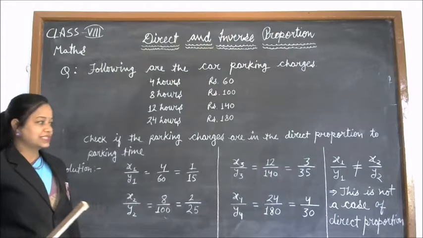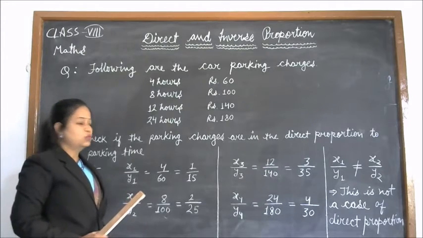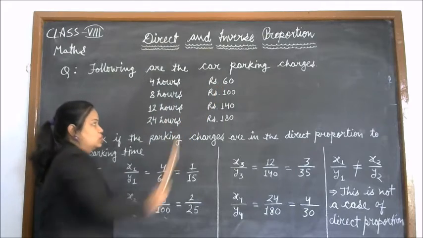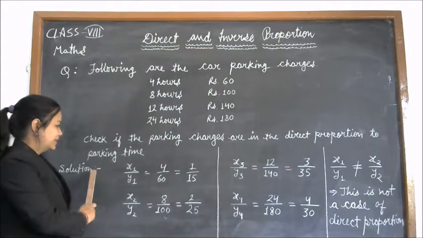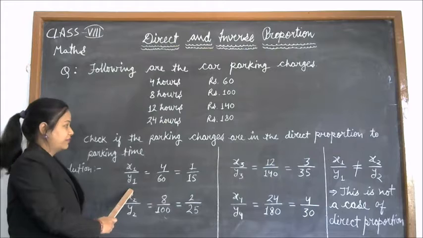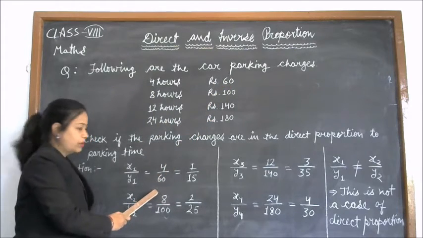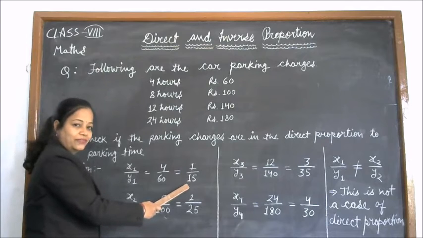So for this checking, we have to take the ratio of these two quantities. Our first ratio, that is x1 upon y1, will be 4 upon 60, and 4 upon 60 is 1 upon 15.